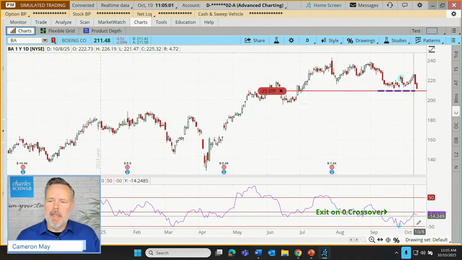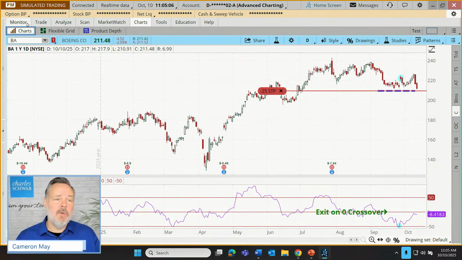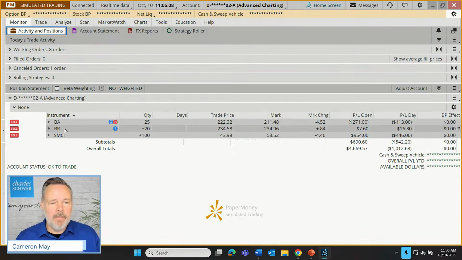So there's our stop. We haven't hit our target yet. We haven't hit our stop. We're going to let that one continue to work, but it's not off to the best of starts. Next up, we have BR. So this one, pretty much break even.